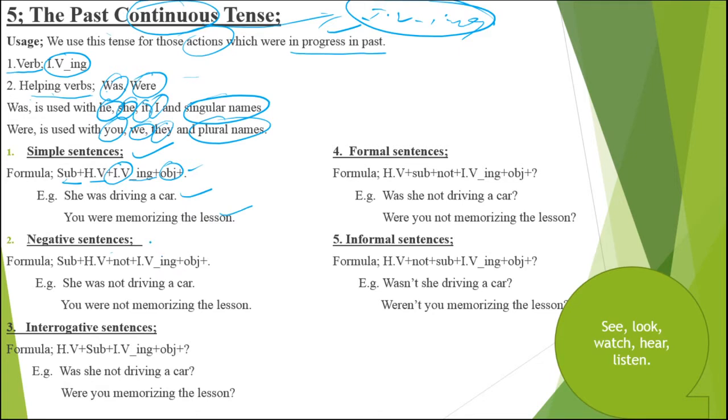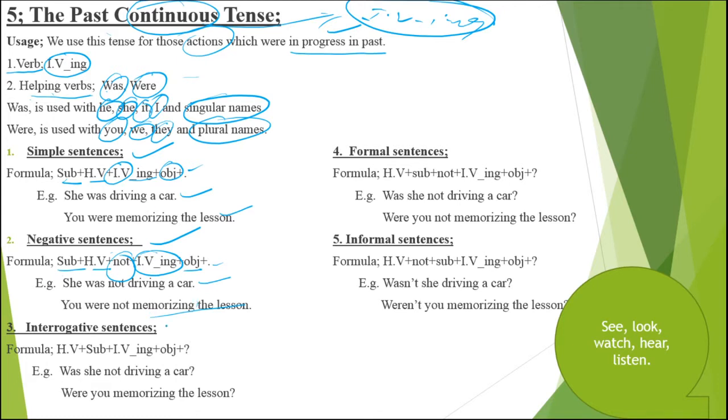Negative sentences: those sentences in which we deny the statement, reject the statement or refuse the statement. The formula is subject, helping verb, and for refusing the statement you need to put not between the helping verb and the first form with ing, then object and full stop. She was not driving a car, you were not memorizing the lesson.